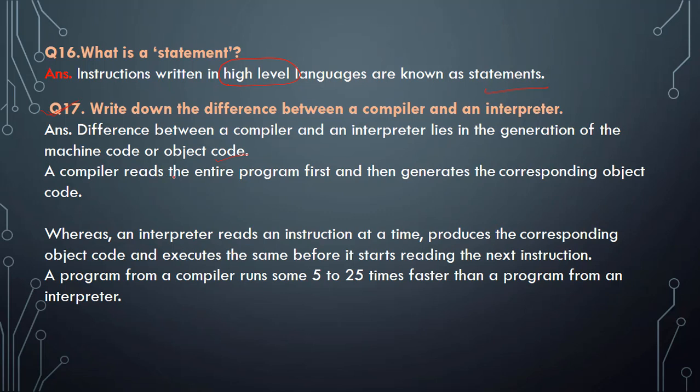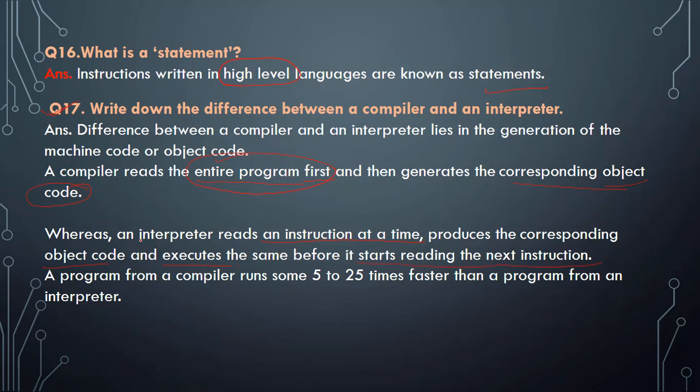The compiler reads the entire program first and then generates the corresponding object code. Whereas the interpreter reads one instruction at a time, produces the corresponding object code, and executes it before reading the next instruction.